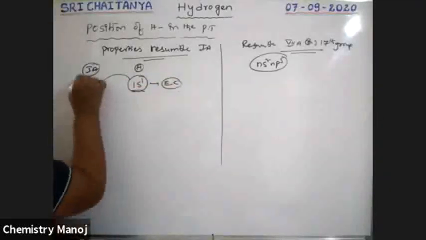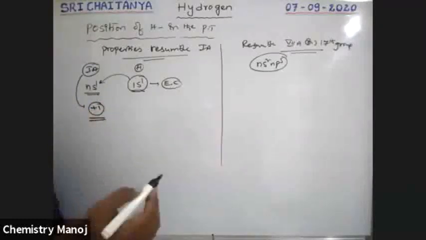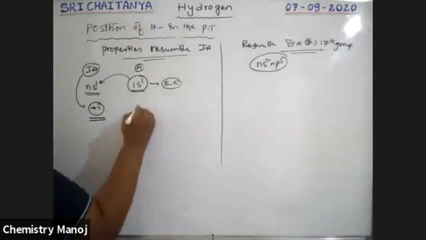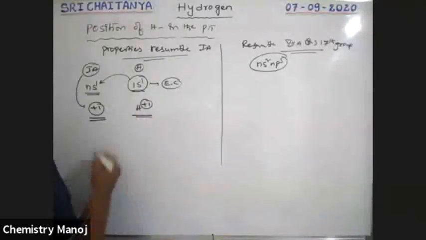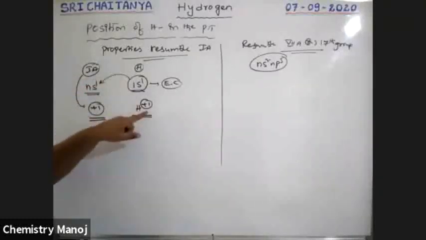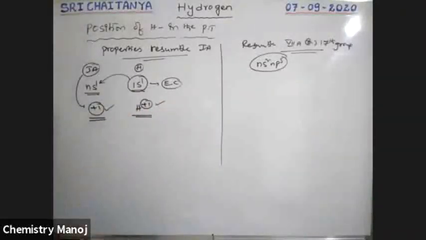Next, alkali metals have +1 as the common oxidation state. Hydrogen also gives the H+ oxidation state. Just like our alkali metals have +1 as the oxidation state, hydrogen also has +1 oxidation state. That means oxidation state coincides with first A group elements.